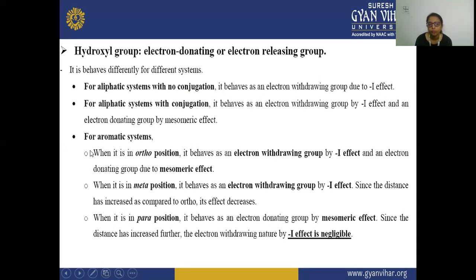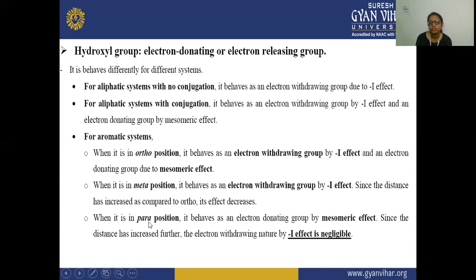So here for aromatic system, when it is on the ortho position, it is behaving as an electron withdrawing group by minus I effect and an electron donating group due to mesomeric effect. When it is attached to the meta position, it's behaving as an electron withdrawing group by the minus I effect. Since the distance has increased as compared to ortho, its effect also decreases.